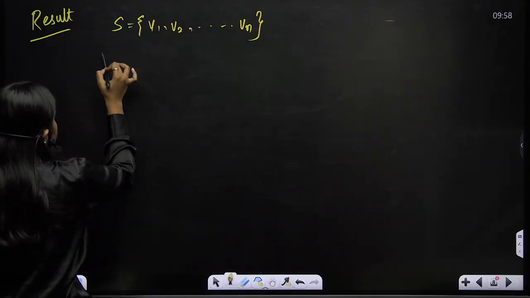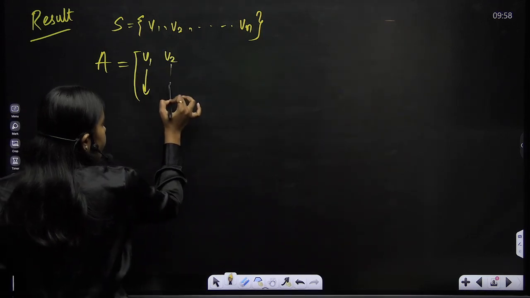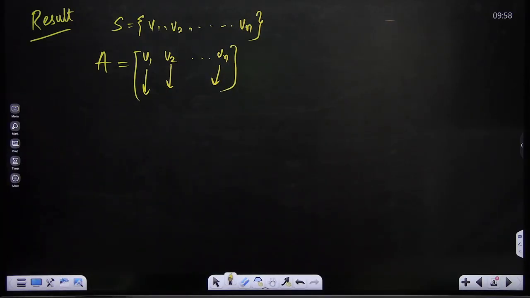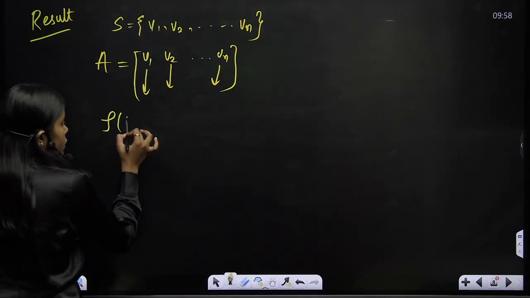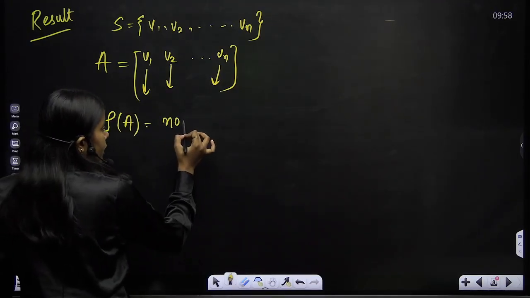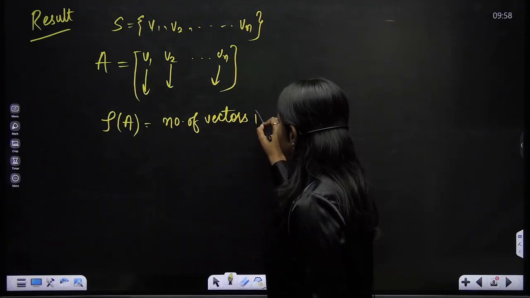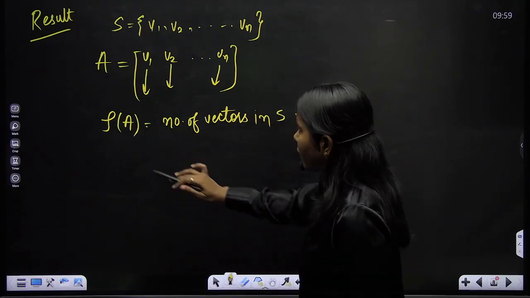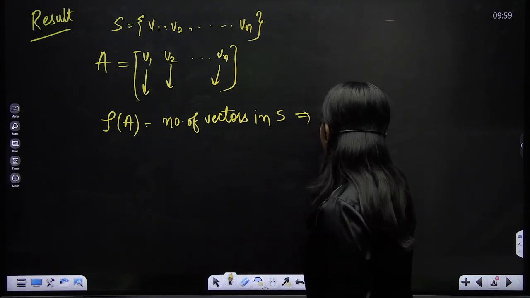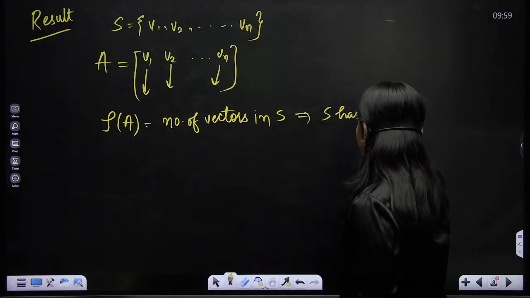So what would I do? I'll make a matrix A in which I'll write the v1 vector, the whole v1 vector here, then the v2 vector, and in this way up to the vn vector. I'll find out the rank of this matrix A. If I get the rank of A equal to the number of vectors in S, then it has a unique solution, or I'll say that S has linearly independent vectors.